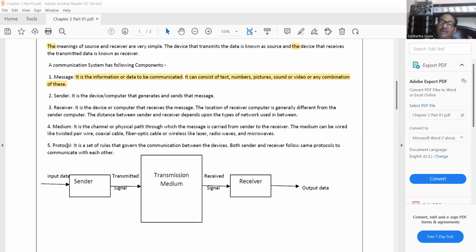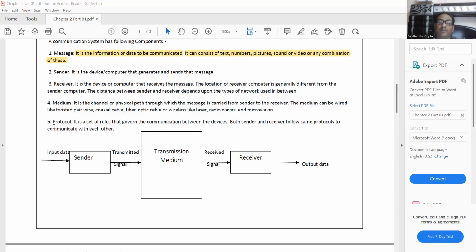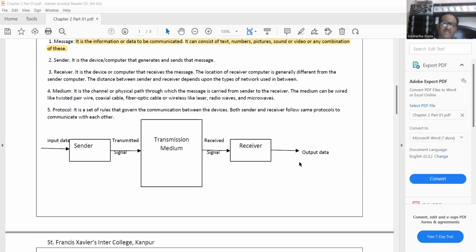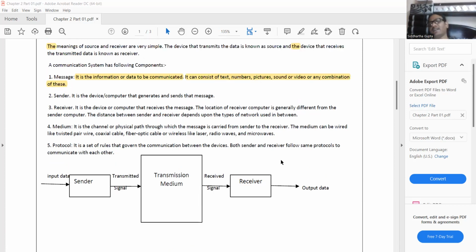So these are the common terms, and one figure is given. Suppose I give any message. The message that I'm giving to you is called input data, and then the sender's computer or device sends the data, and the data is transmitted via some transmission medium. The transmission medium would be wired or wireless, as I told you earlier. Then the receiver will receive the data, and the output will be produced. I hope you get this point. This is not rocket science again. It is very easy to understand, and if you still have any doubt, you can ask me.